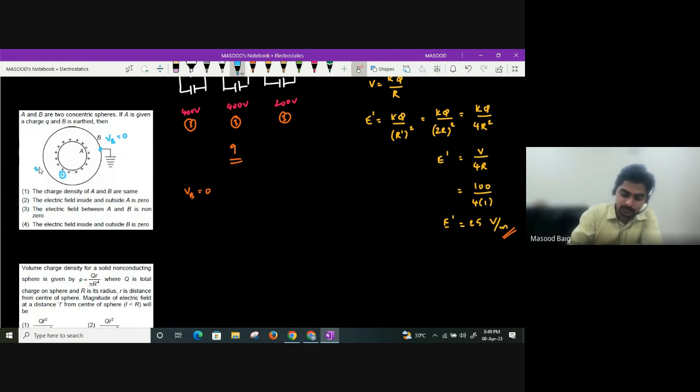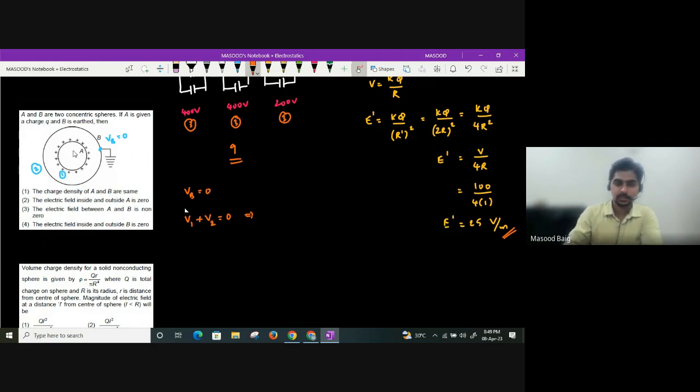Let us take this as our second sphere. So what potential will follow the principle of superposition? Potential at any point should be the algebraic sum of potentials due to all the charges present in the system. So potential due to the first sphere as well as potential due to the second sphere at point B should be how much, beta? 0.